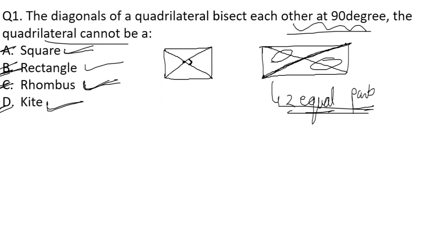So here the question is about the diagonals of a quadrilateral bisecting each other at 90 degrees. So in case of a square it bisects, in case of a rhombus as well as in the case of a kite, but in case of rectangles they do not bisect each other at 90 degrees. Actually they do divide the rectangle into two equal parts. So this is the correct answer for the given question.